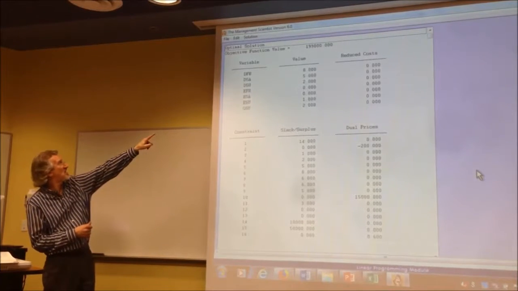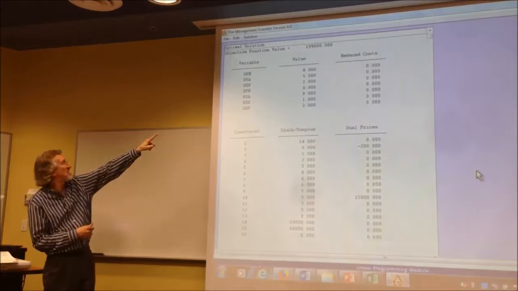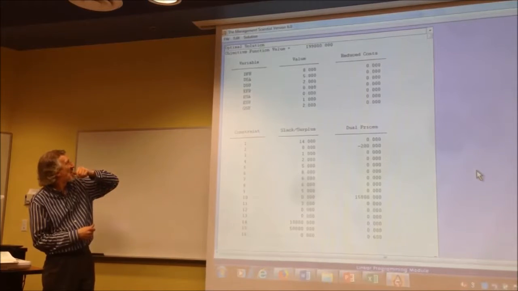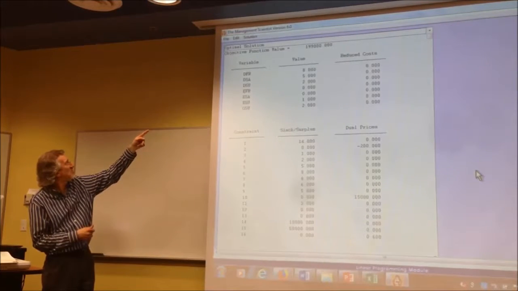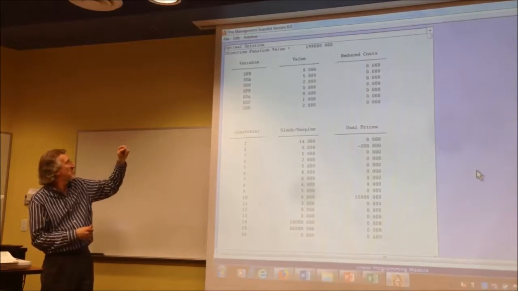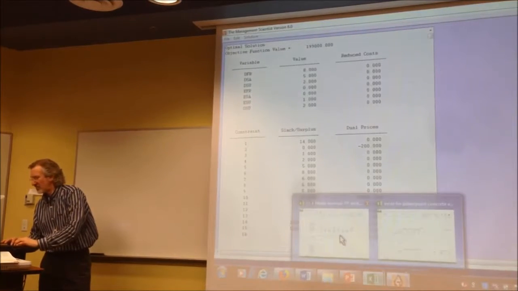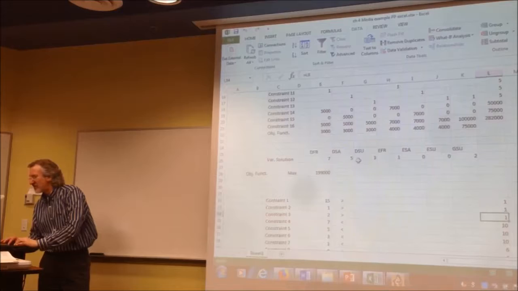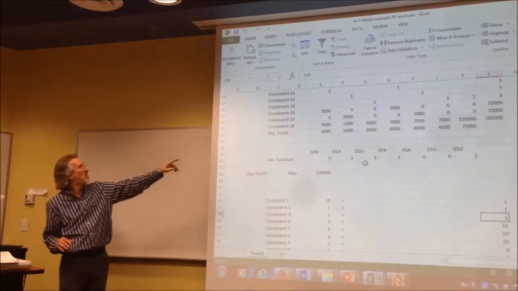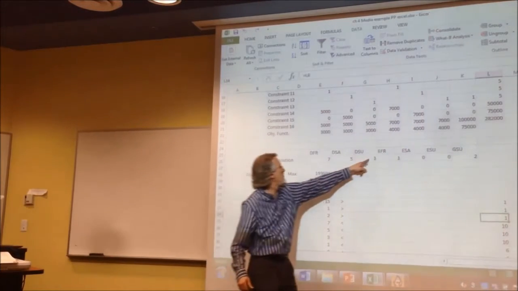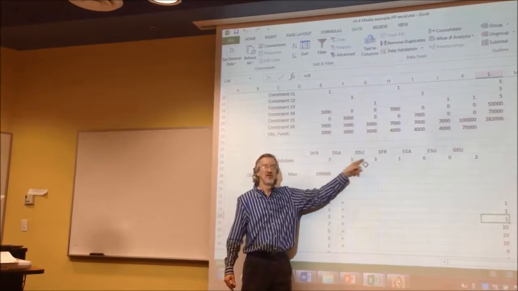But what has changed? I can see daytime Friday went from 7 to 8, but what else has changed? Evening Friday went to evening Sunday, but there's got to be one more change. What about daytime Saturday and daytime Sunday, 5 and 2? What was that before? 5 and 3. So on Sunday, this went to a 2 and this went to an 8.